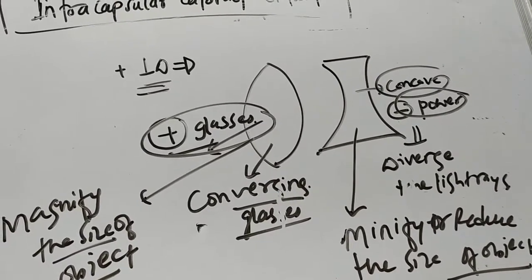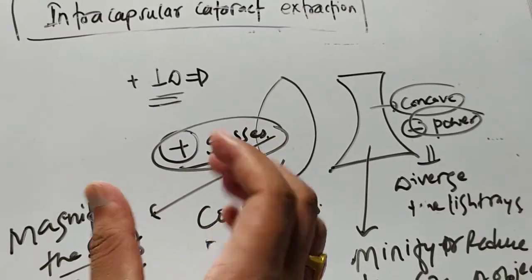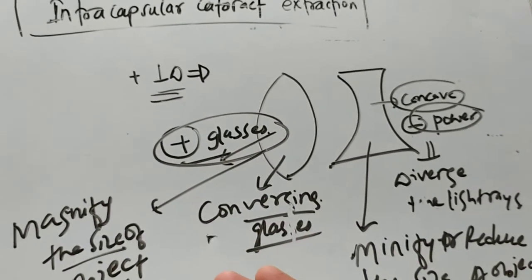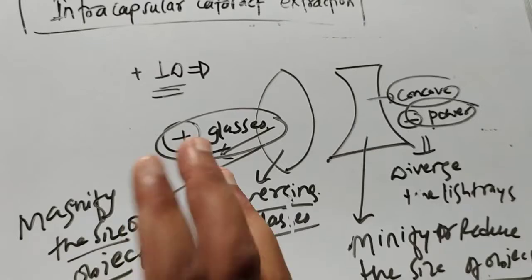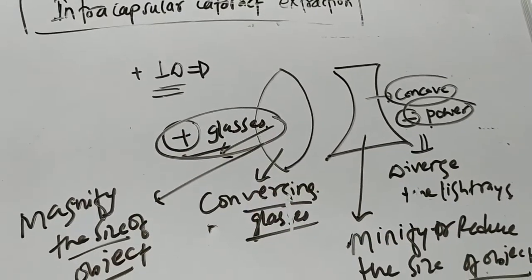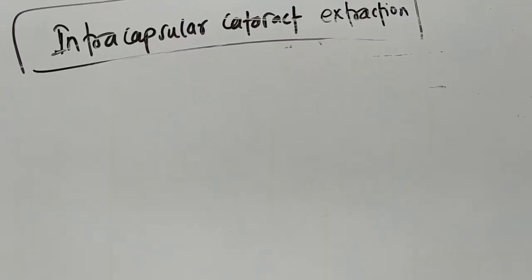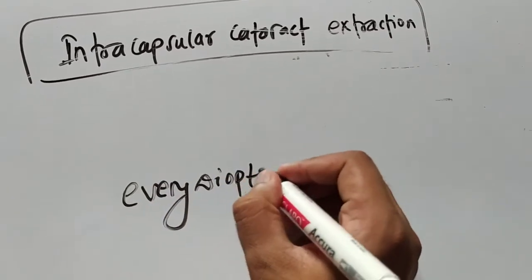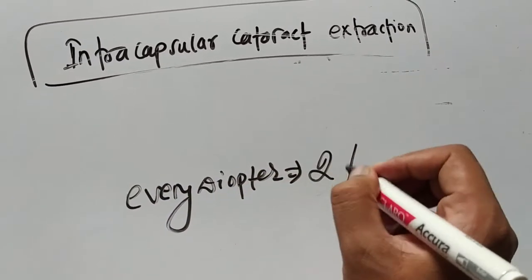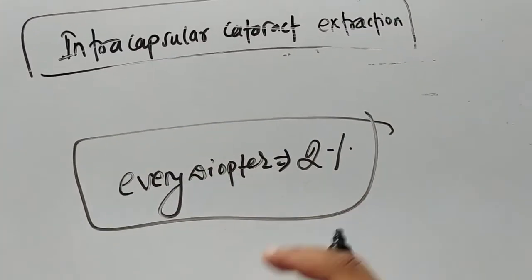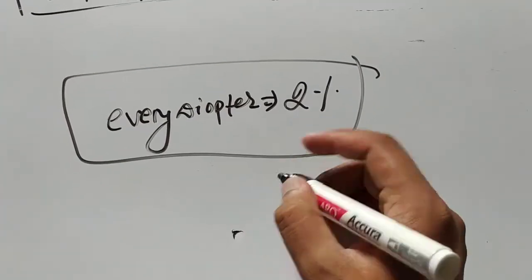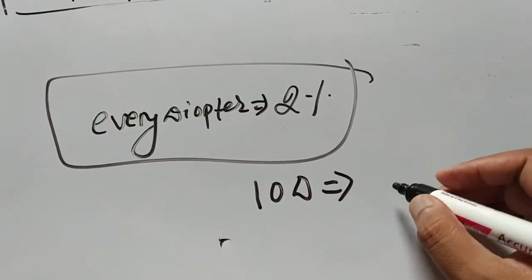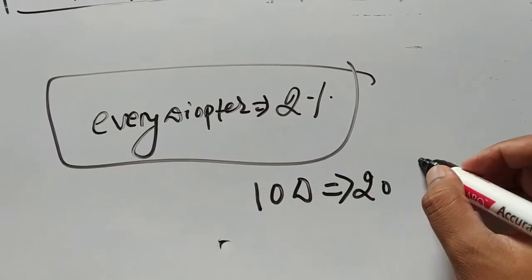Now let's see for plus one diopter how much percentage of magnification of the object there will be if you use a power of one diopter. It is said that every diopter will lead to a magnification of 2%. It means, let us suppose you are wearing a glass of 10 diopter, the image will magnify by 20%.